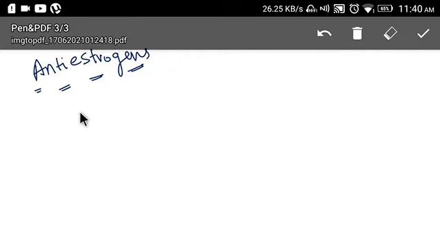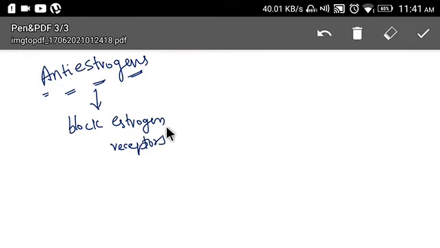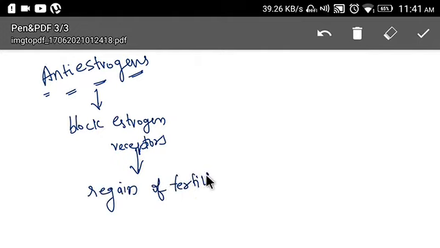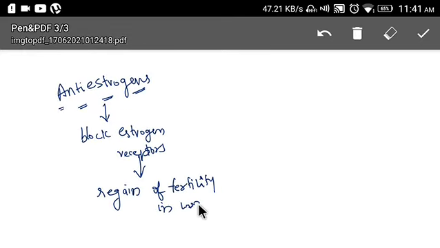Let us discuss anti-estrogens. As the name itself indicates, these drugs block estrogen receptors. They block estrogen receptors, right? So, what is the benefit that we are going to get by blocking these receptors? The benefit is mainly regain of fertility, mostly in women, but even in men we can increase sperm count.